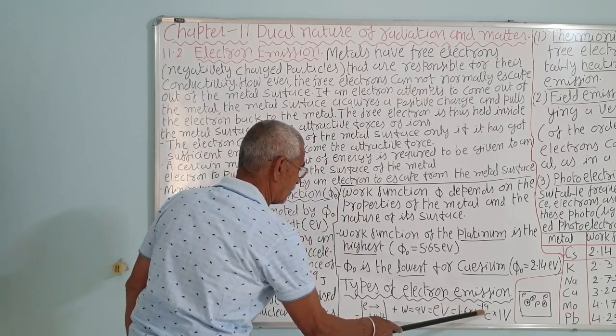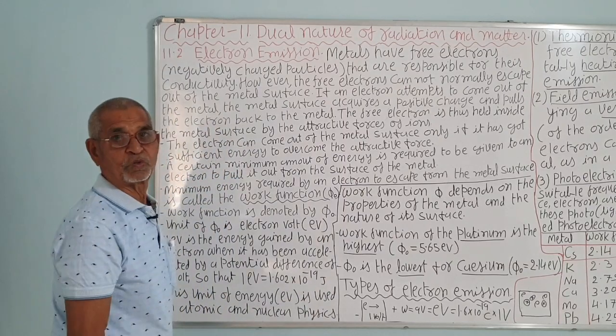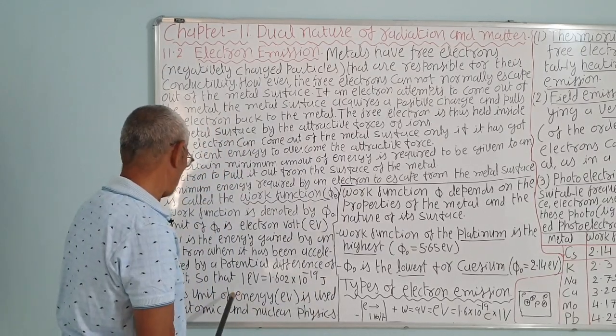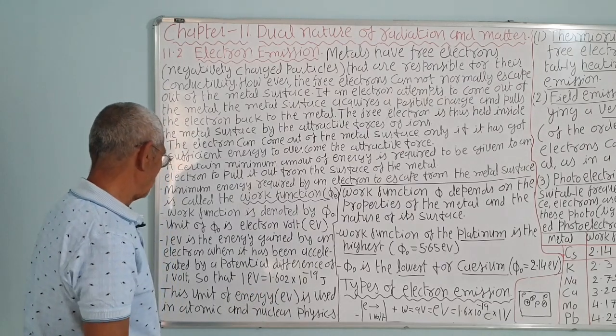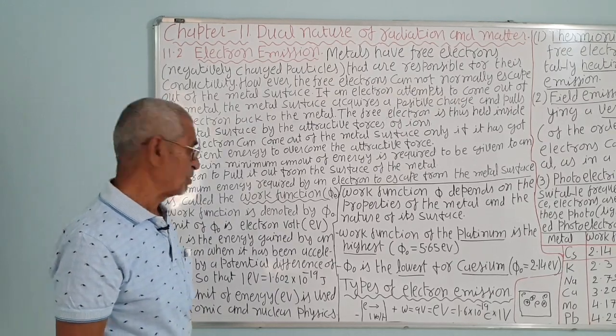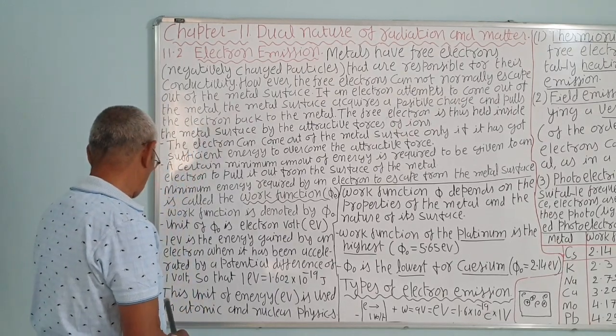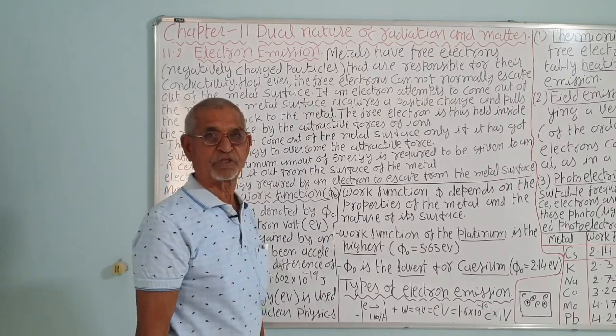C is the coulomb and V is the volt, the potential difference unit. Coulomb into volt is joule. So, the unit of 1 electron volt is also equal to 1.602 into 10 raised to minus 19 joules. There are larger units also, MeV, million electron volt, that is 10 raised to 6 electron volt.